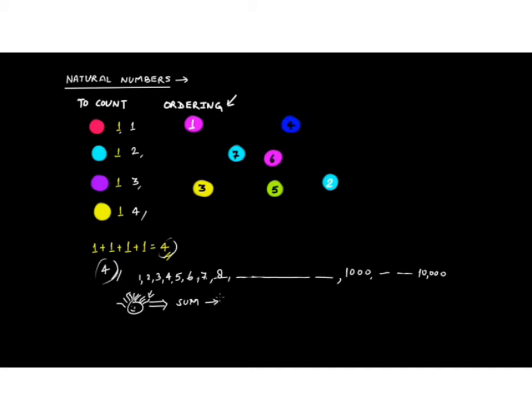I'm just taking an example. So there can't be any largest number. If someone asks you what's the largest number, there's no such thing as a largest number. It could be any number. So okay, this was natural numbers.